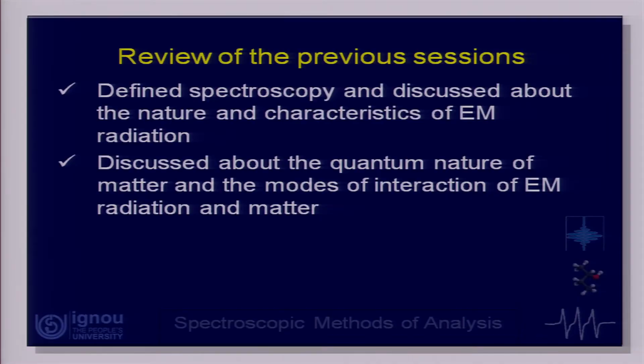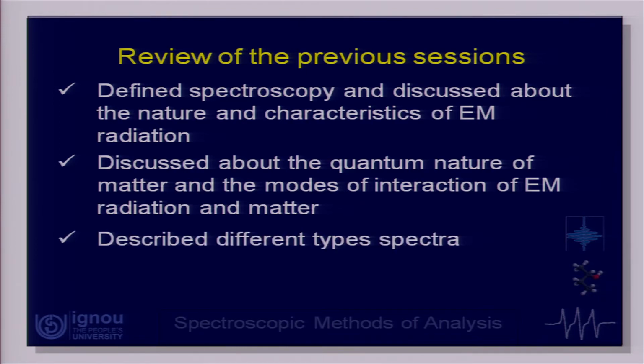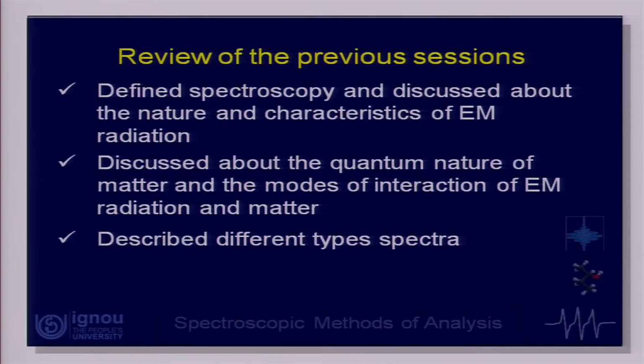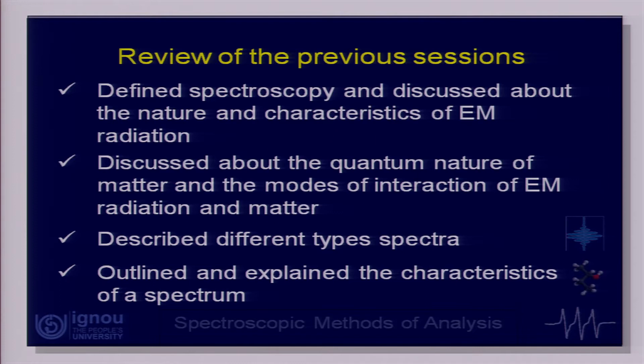Then we focused attention on the interaction between radiation and matter. Having done that, we talked about the spectra which come as a consequence of the interaction of radiation and matter. And once we had learned about the spectra, we talked about different types of spectra we come across. Then we discussed in detail the different characteristics of a spectrum, that is the position, width and intensity and things like that. That is all we have done so far.